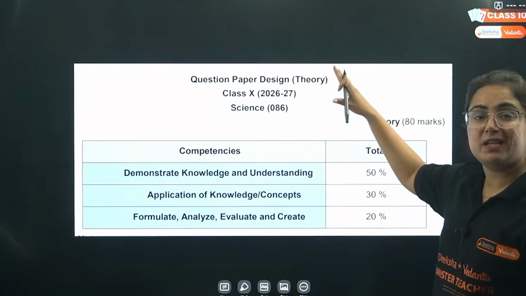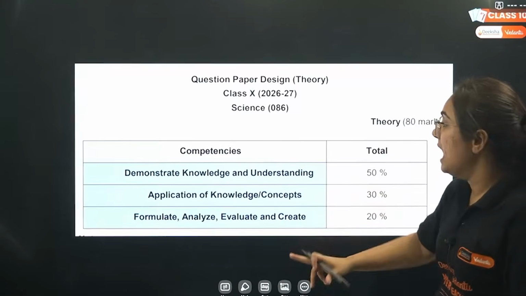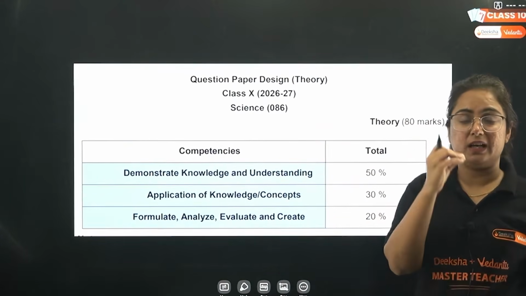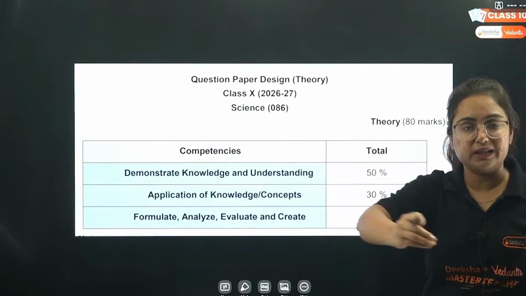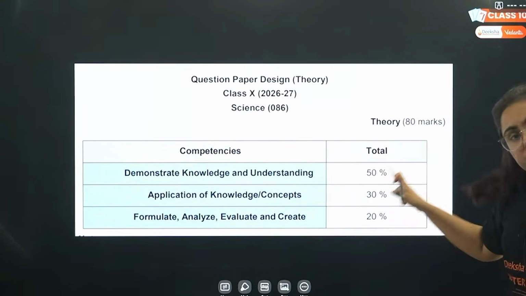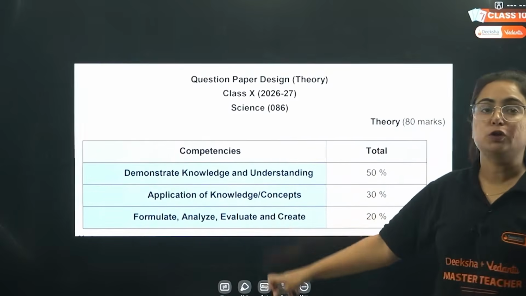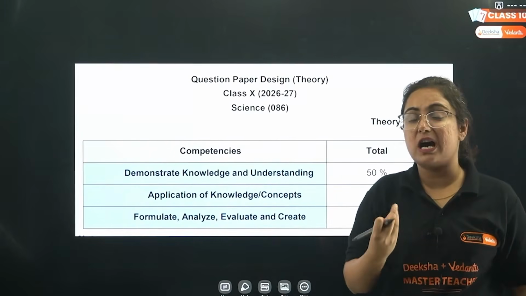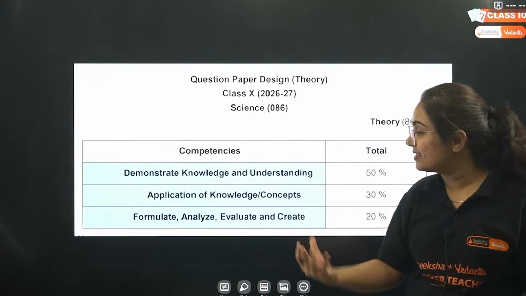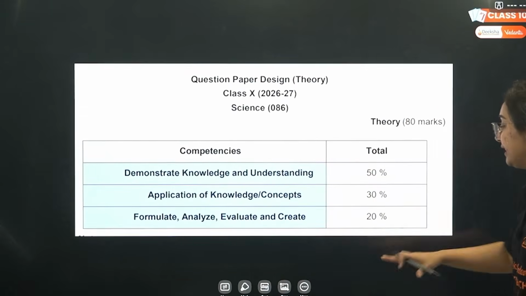The question paper design for the theory here is in a manner, theory, I'm not talking about MCQ, that demonstrate knowledge and understanding. That means directly from an NCERT, according to your knowledge, your understanding, your factual information, your remembering based concept, and it will be 50%. But 30% will be on the application of knowledge, the concept, the numericals, which asks you to apply those concepts. From day to day life analysis, the question comes here. And the next is to formulate, analyze, evaluate and create, 20%.